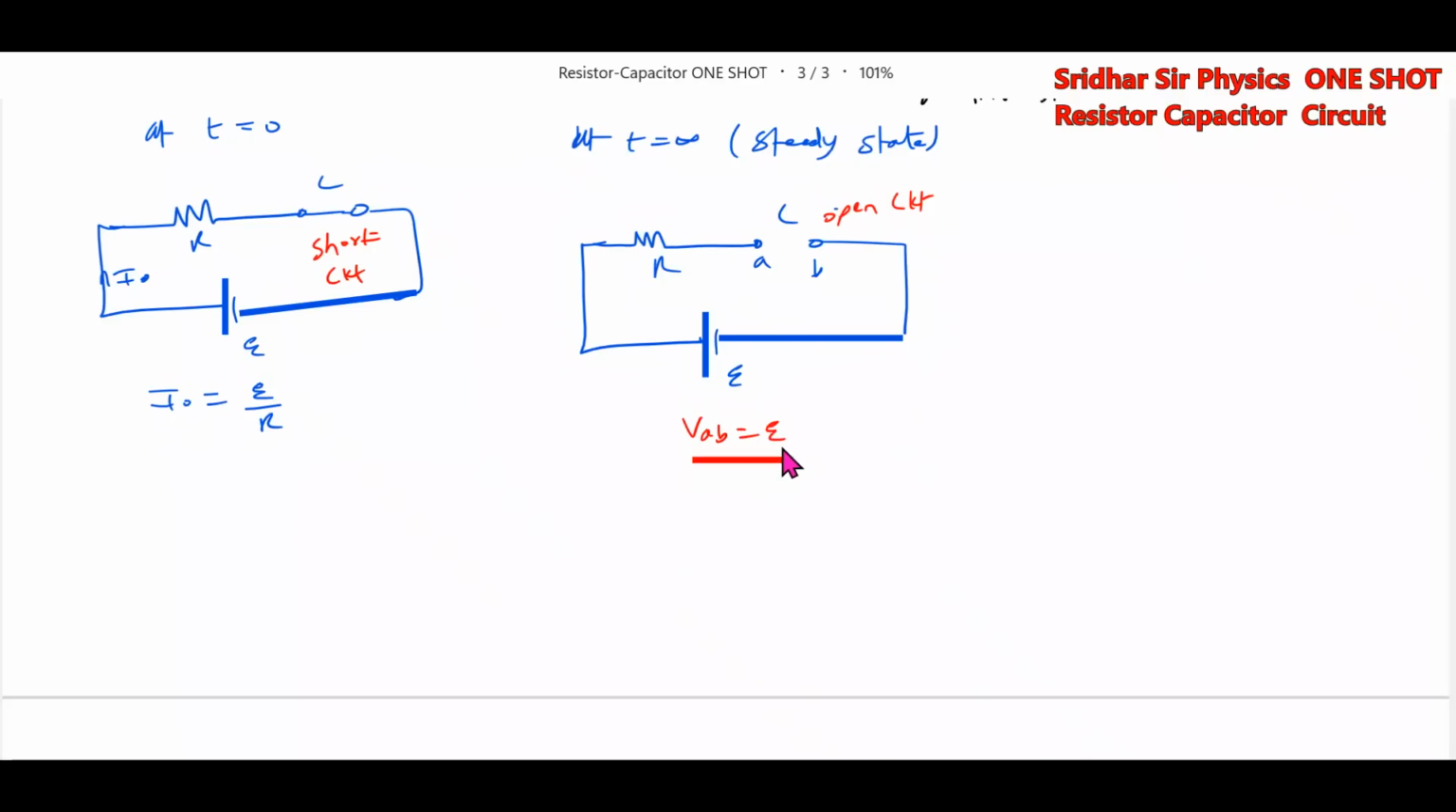This is very important. At t equals 0, the capacitor will behave like a short circuit. After a long time, it will behave like an open circuit, and it contains energy. How much energy is in the capacitor? C E square by 2, or it should be Q infinity, the steady state charge, squared by 2C. This is the energy stored in the capacitor.